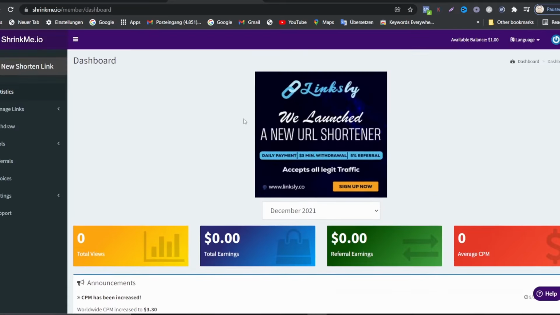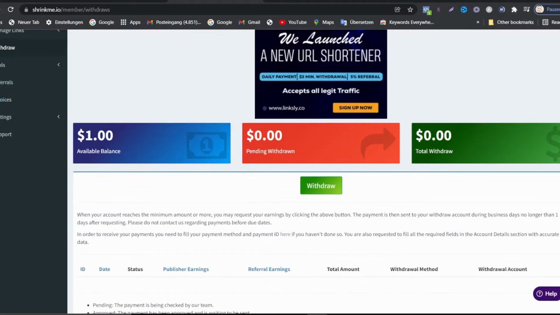Alright guys, so I already logged into my account. As you can see, as a beginner, if you log into this account, you will get $1. Okay, if you see now, let me just click on withdraw. As you can see, I already have $1 in this new account, and to withdraw, you just click on withdraw. But you can withdraw as soon as you have $5 available on your balance. You can withdraw with PayPal and different types of internet payment out there.